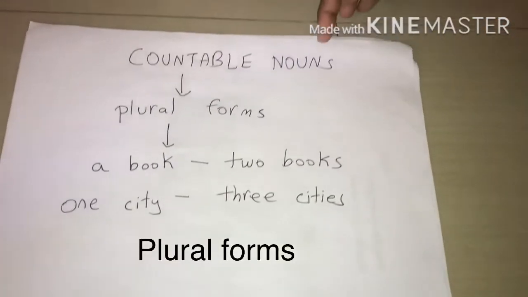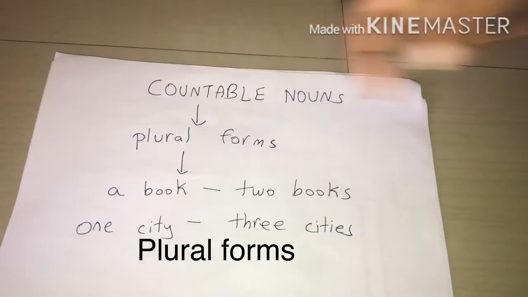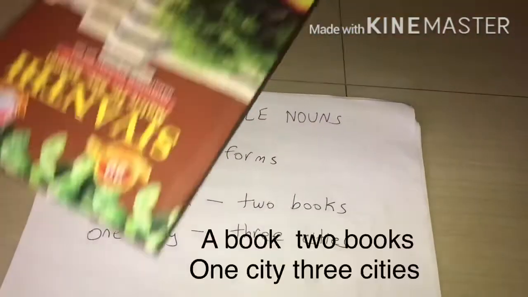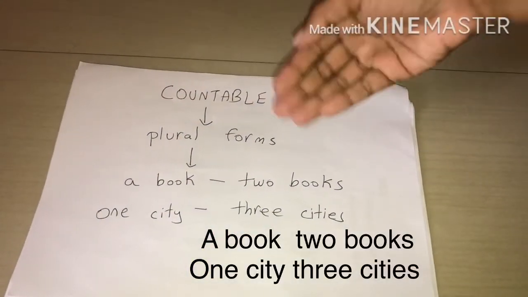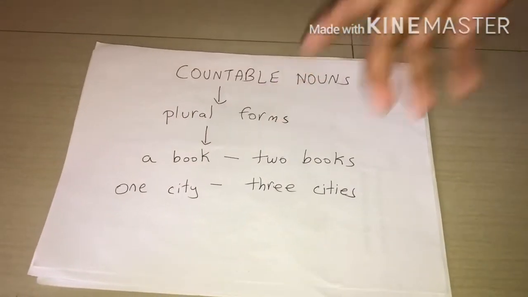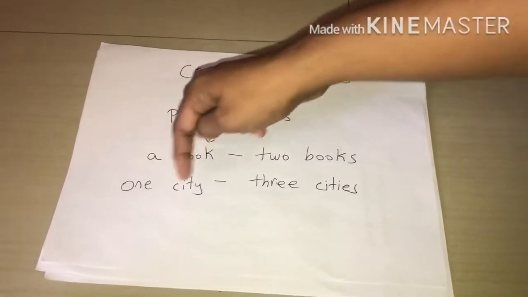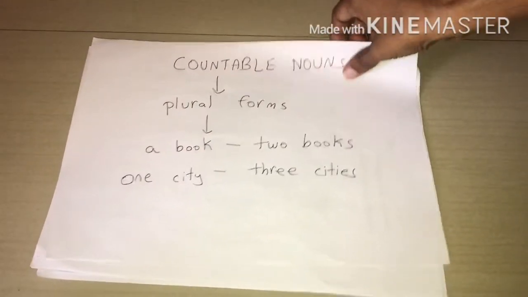Now countable nouns illustration with plural forms. A book, 2 books. One city, 3 cities.